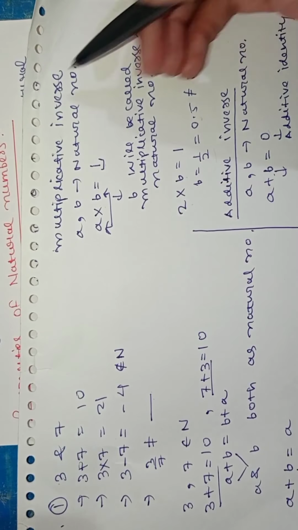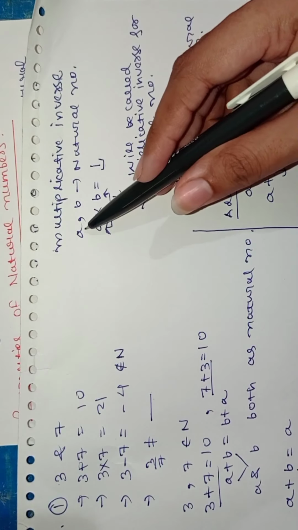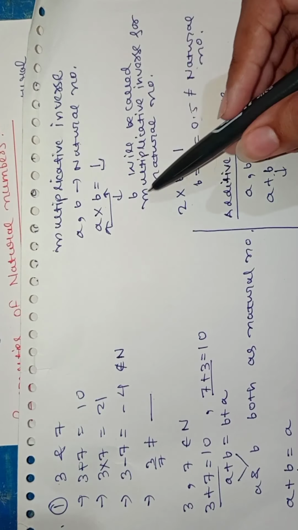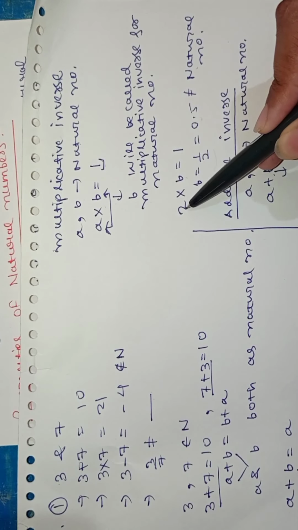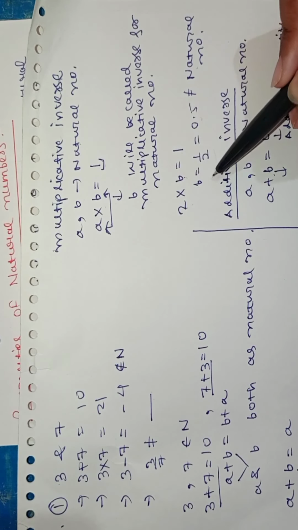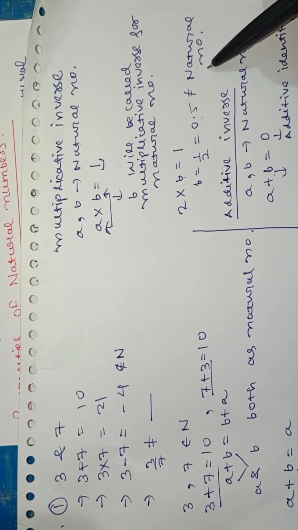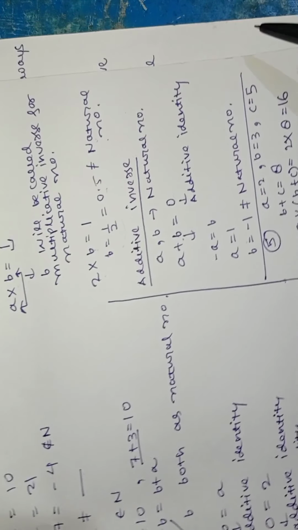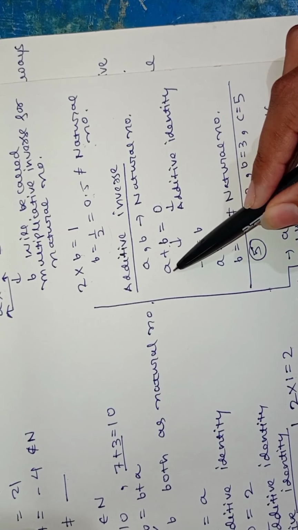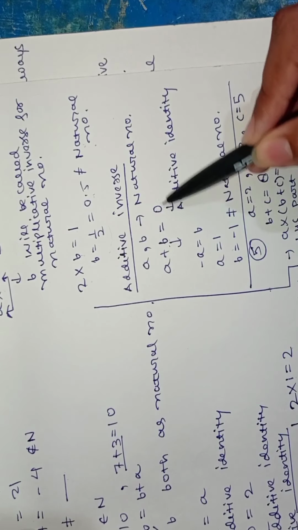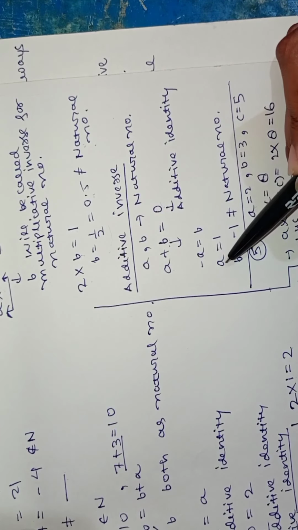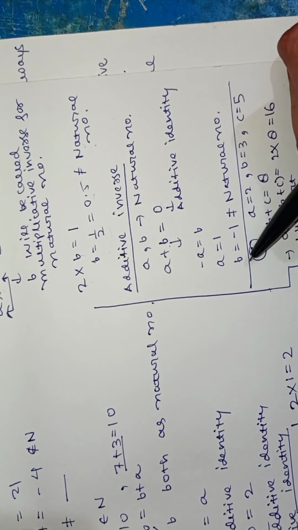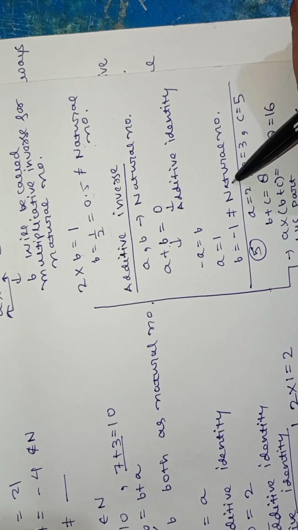Similarly, if we talk about multiplicative inverse, we have two natural numbers a and b, and their multiplication should be equal to 1. So if I take as an example a as 2 and solve for b, we will get b as 0.5, which is not a natural number. That's why the multiplicative inverse for natural numbers does not exist. Similarly, for the additive inverse, if I add two natural numbers, it should be 0. Solve for b, we will get b equals minus a. If I take a as 1, we will get b equals minus 1, which is not a natural number.